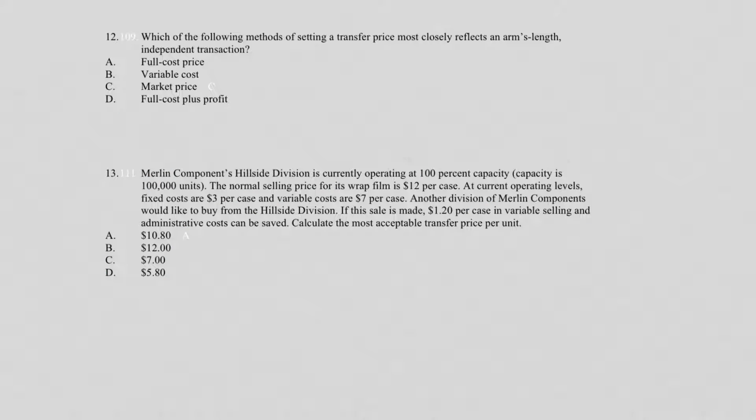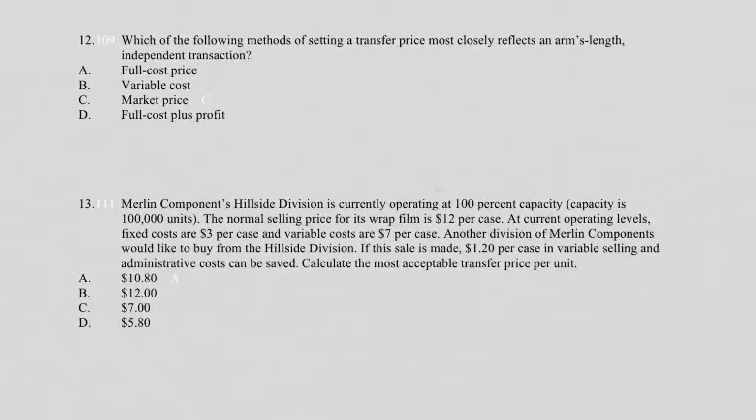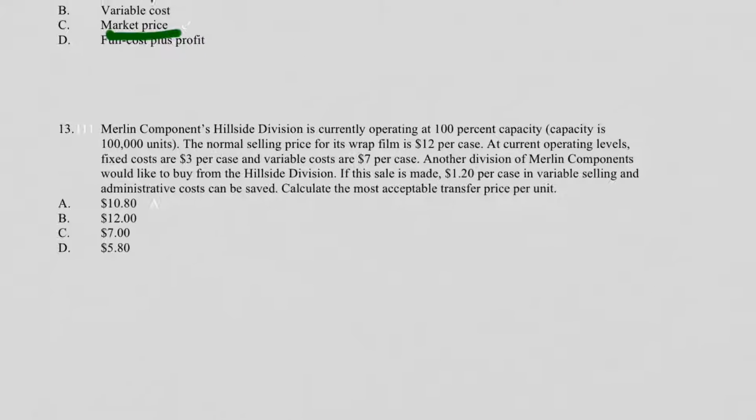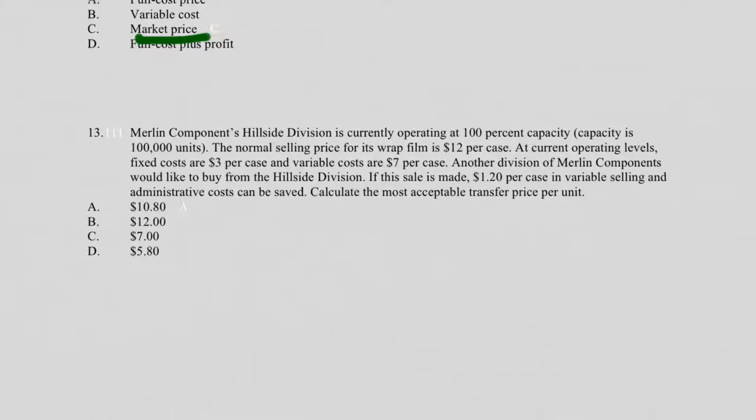Let's do one or two more. Let's see what we got here. Which of the following methods of setting a transfer price? Okay, so arm's length, the easiest and best way to get arm's length is what's the market price? Answer C. If you're not sure, go back and read the area, but all these other choices, A, B, and D, might be good for estimating market price, but if you know the market price, that's the best bet. That's really arm's length. That's what arm's length means. What is the market price?